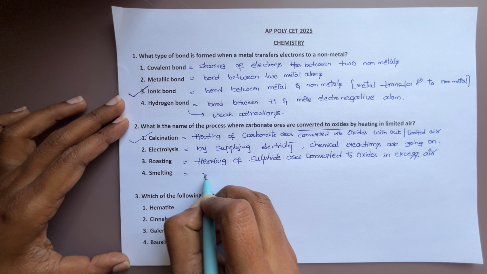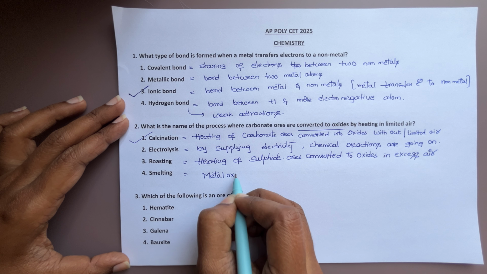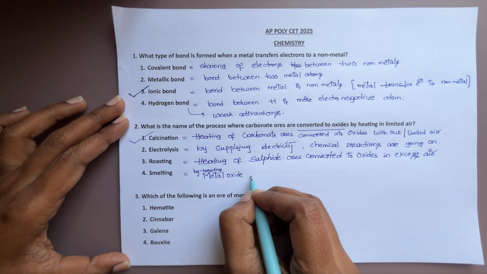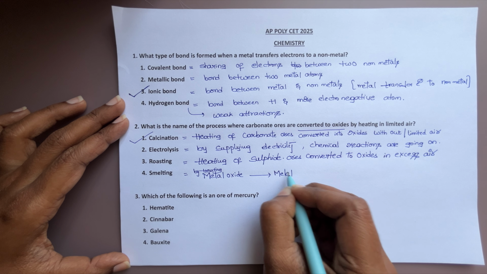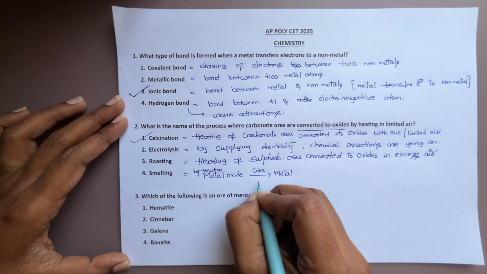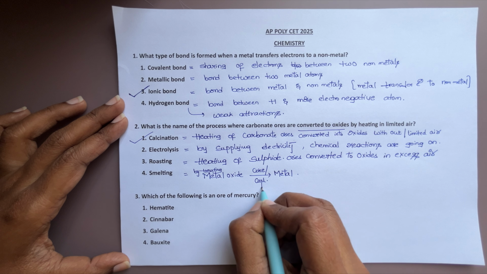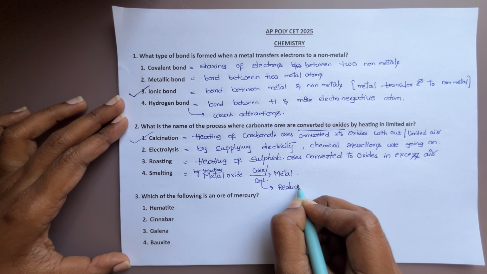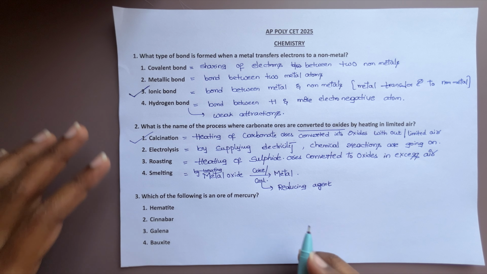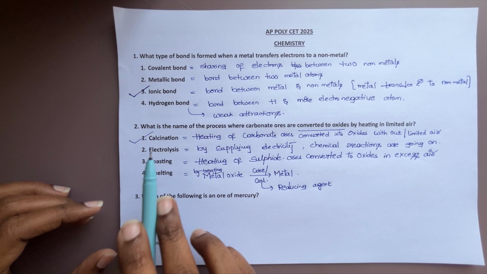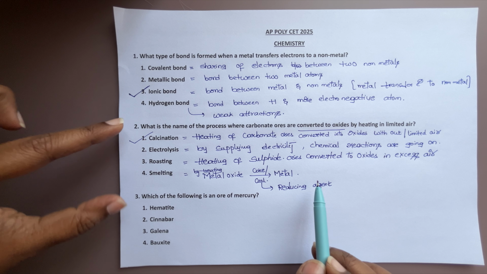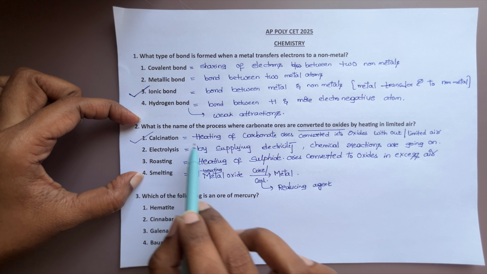Now smelting is nothing but converting metal oxide to metal by heating metal oxide in the presence of coke or coal. These are called reducing agents, which reduce metal oxide to metal. So this is the entire concept of calcination, electrolysis, roasting and smelting. If you learn all these things, you will learn the concept of entire ores. That's why I'm explaining each and every option.